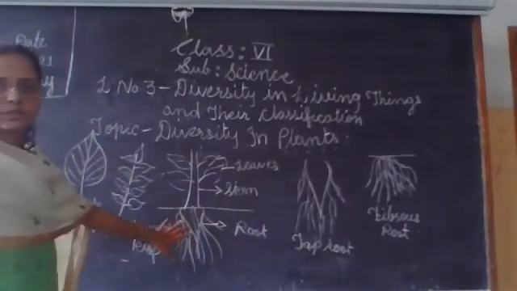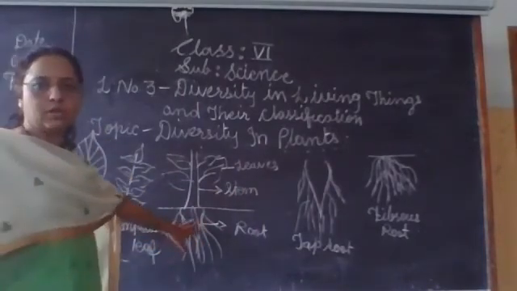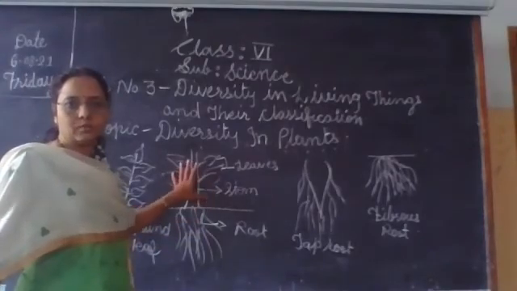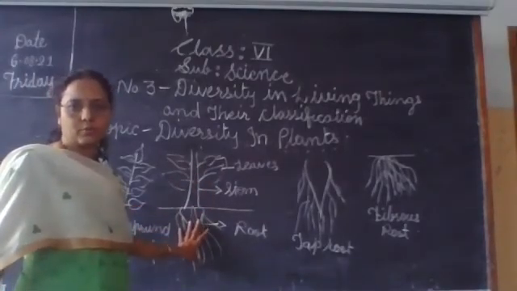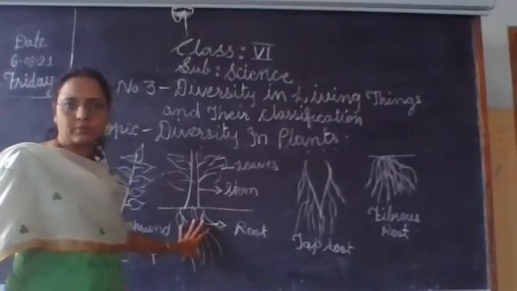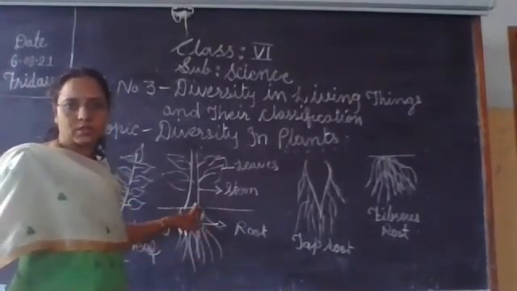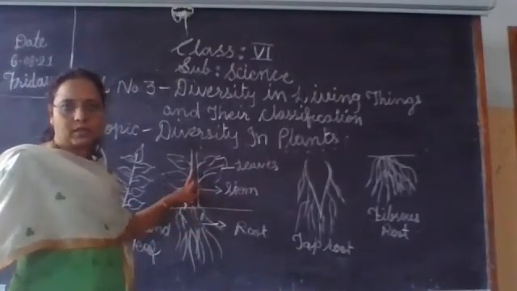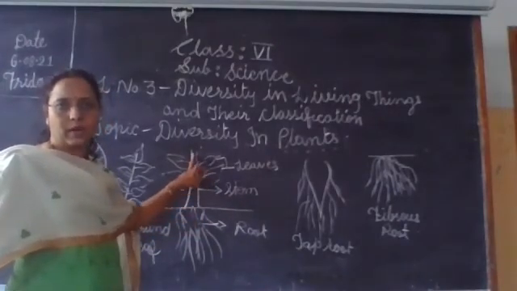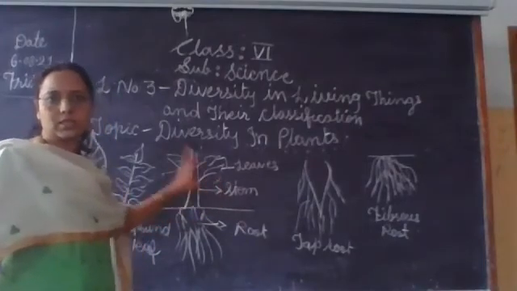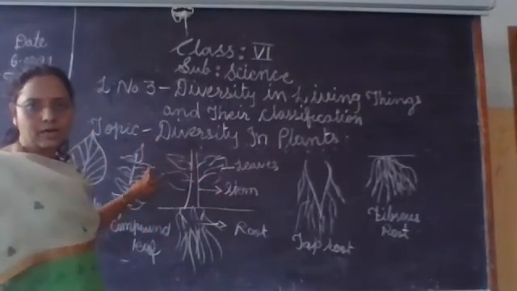The root system is below the soil, and above the soil level is the shoot system. Roots absorb water and minerals from the soil and reach the stem. The stem also conducts water and minerals to each part of the plant. Leaves perform photosynthesis.